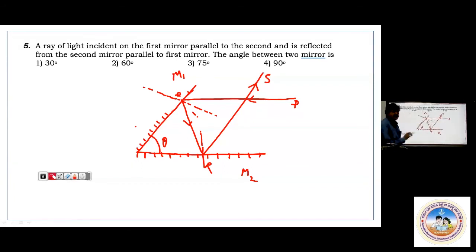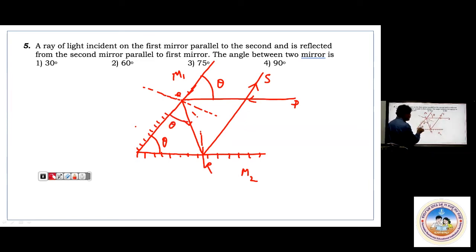I hope you're getting it. This is the situation. That is the meaning of it. A ray of light incident on the first mirror parallel to the second is reflected from the second mirror parallel to the first mirror. The angle between the two mirrors: you observe this. When this is theta, this angle must be theta, because this and this are parallel. Since they are parallel, when this angle is theta, that angle must be theta. These angles are equal, so this must also be theta.